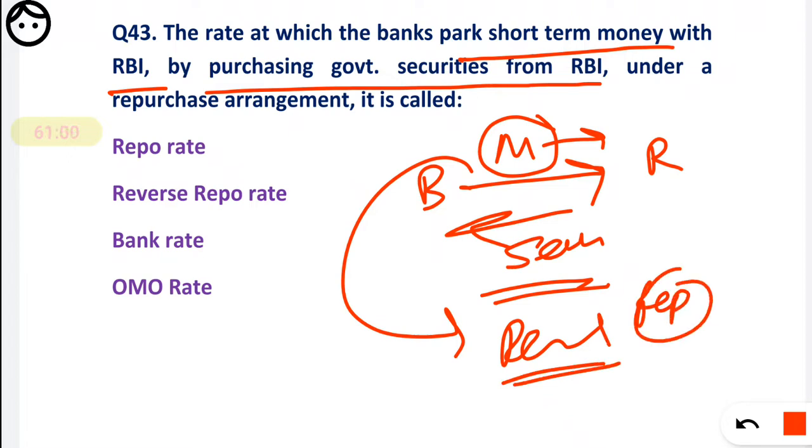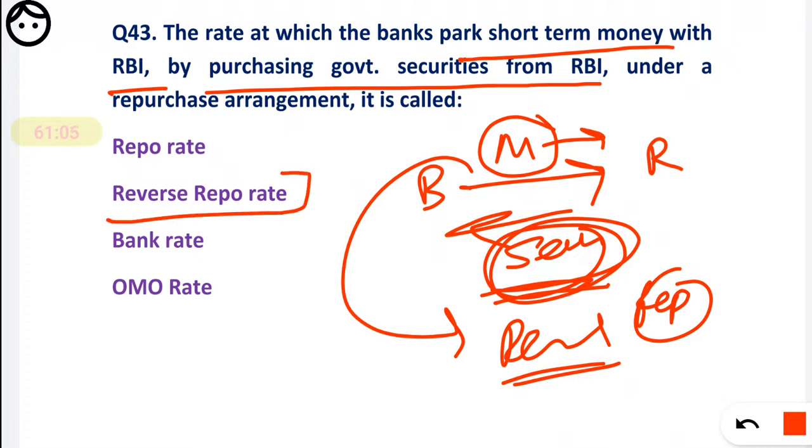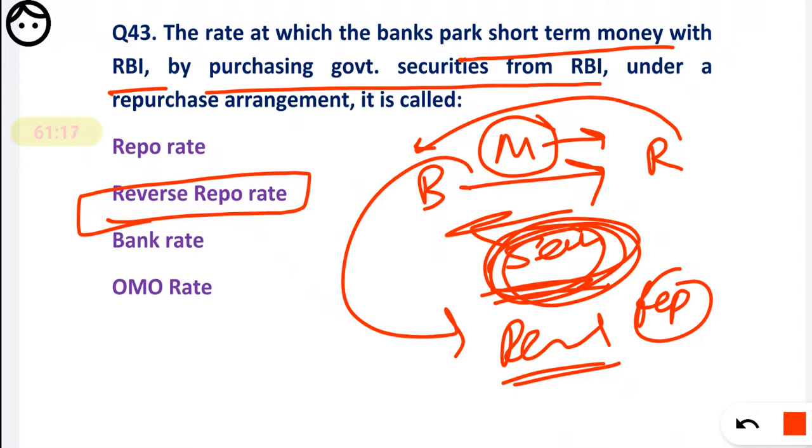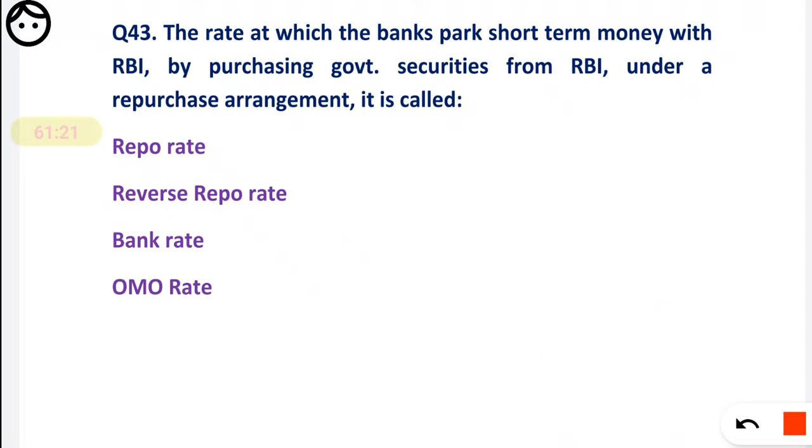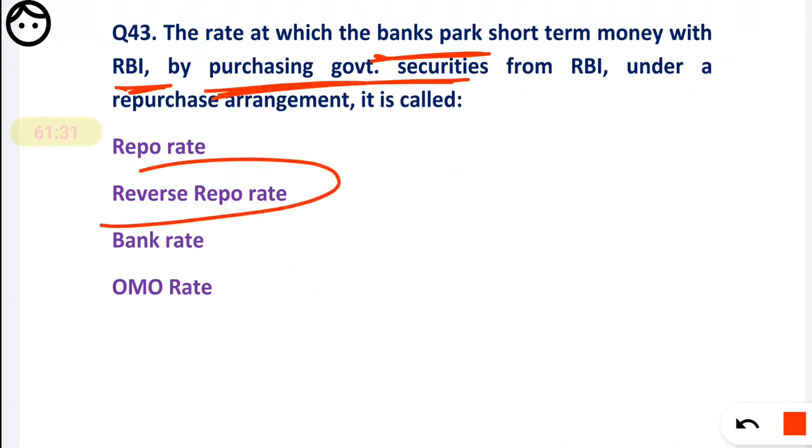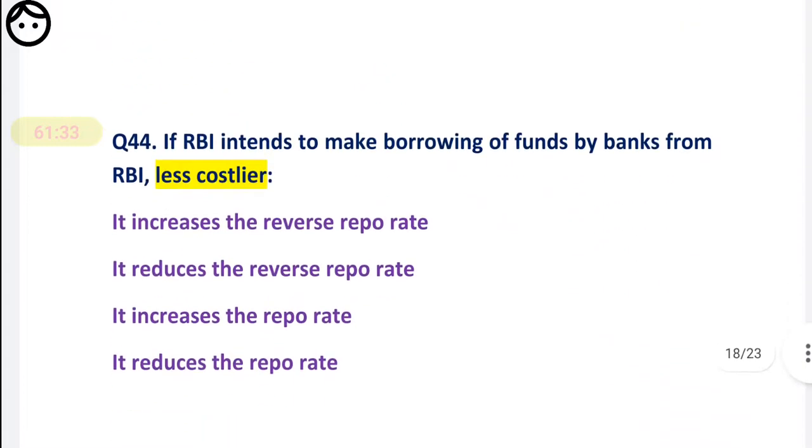And why is it a repo? Because securities are involved, that's why it is a reverse repo transaction. Now if it is without securities and money is lent by RBI to the bank, it is the bank rate. That we have already discussed. I don't want to discuss it again and again, because in this video I have already discussed it. So here, if a bank parks its money with the RBI by repurchasing or purchasing of security, you have to mark the reverse repo. This is very easy.